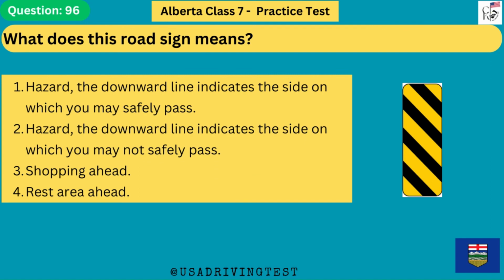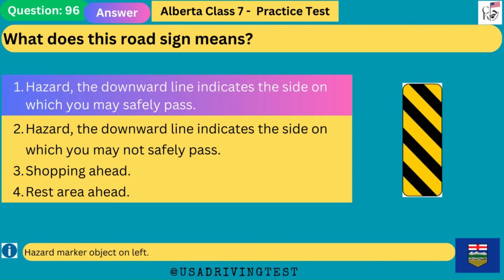What does this road sign mean? 1. Hazard, the downward line indicates the side on which you may safely pass. 2. Hazard, the downward line indicates the side on which you may not safely pass. 3. Shopping ahead. 4. Rest area ahead. The answer is 1.